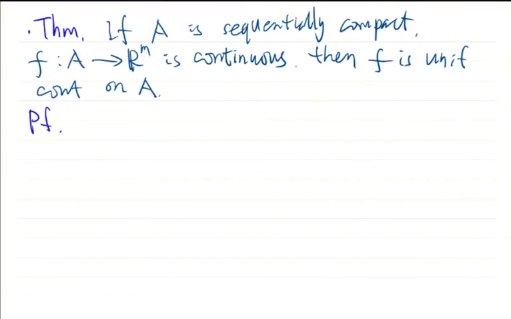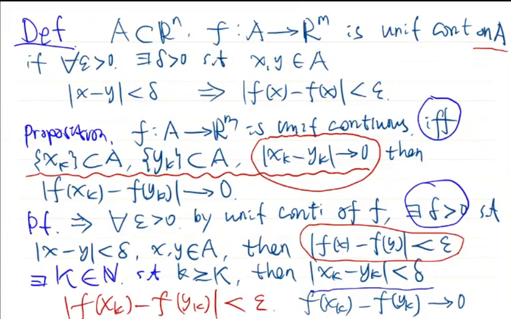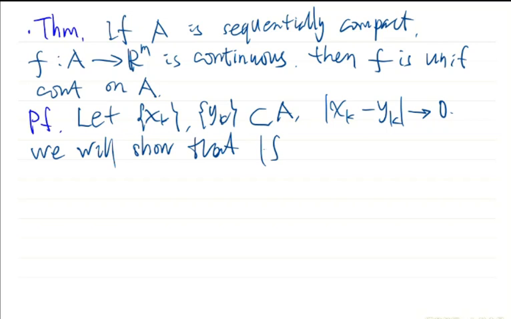Therefore, let xk, yk be sequences in A, and the difference of these sequences converges to 0. We will show that the norm of f(xk) minus f(yk) also goes to 0.